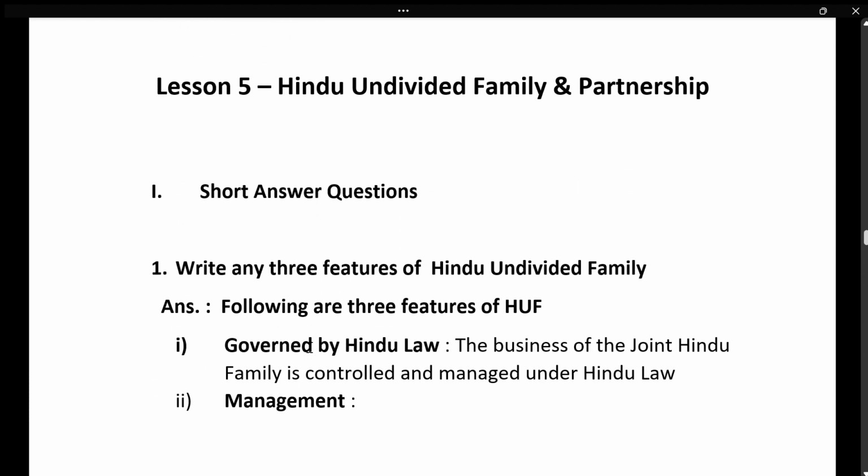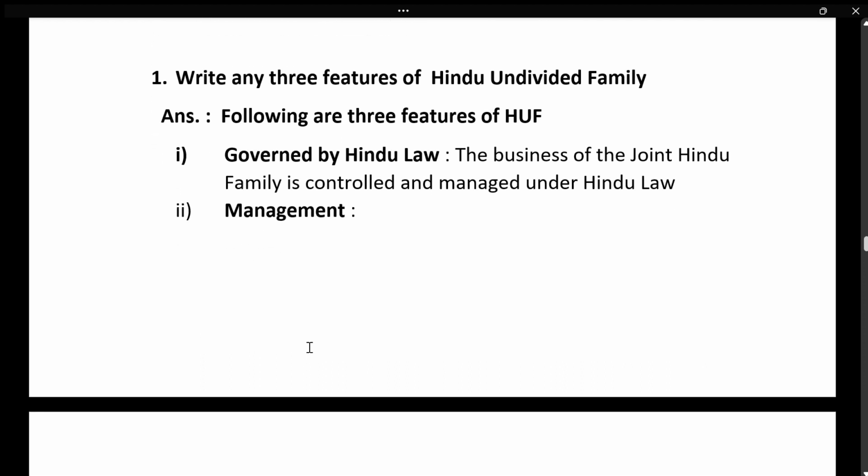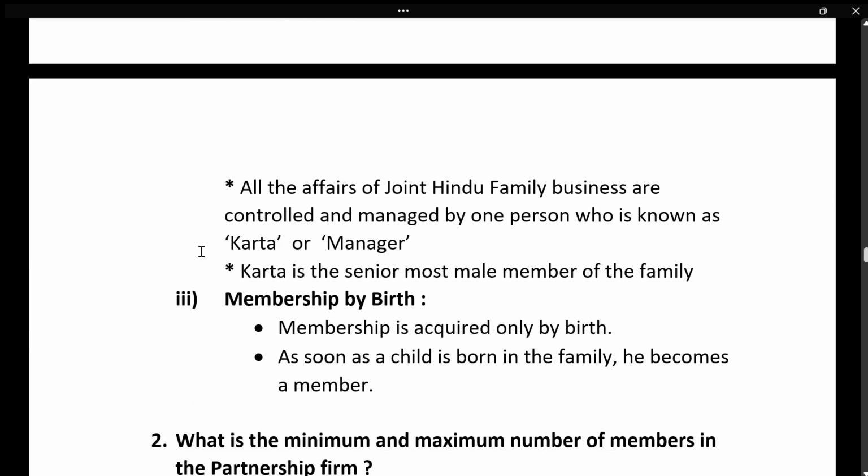Hindu undivided family. Here three features. First, it is governed by Hindu law. You have to give a brief explanation. The business is controlled and managed by Hindu law. Management: all the affairs are controlled and managed by one person who is known as Karta, and he is the senior. You learn this for 2 marks, that you can write.